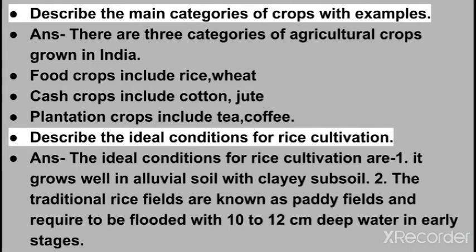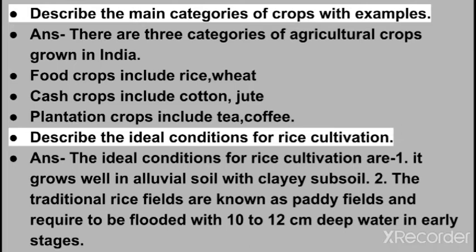Answer is, there are three categories of agricultural crops grown in India. First one, food crops include rice, wheat. Second one, cash crops include cotton, jute. Third one is plantation crops include tea, coffee.